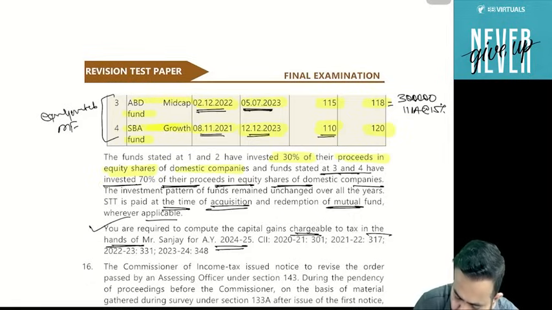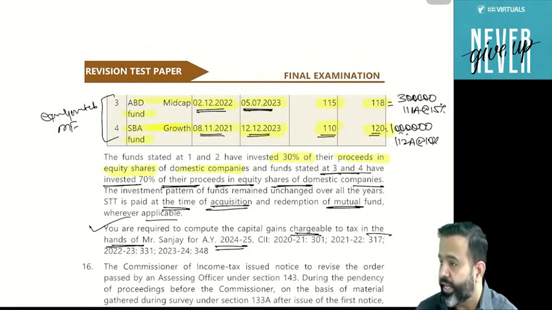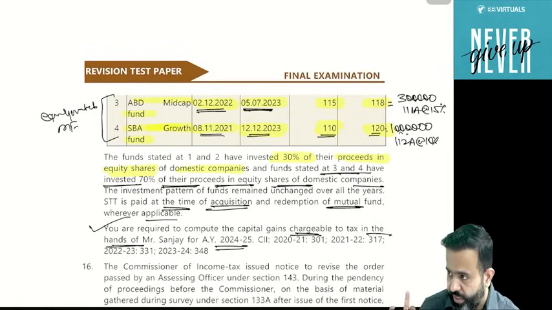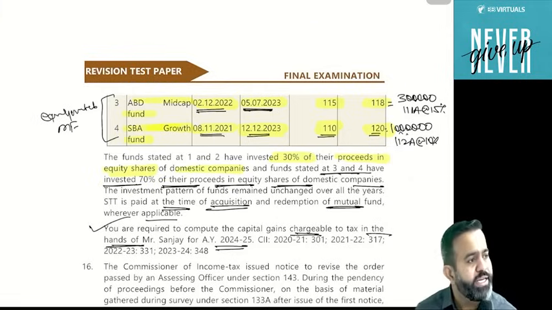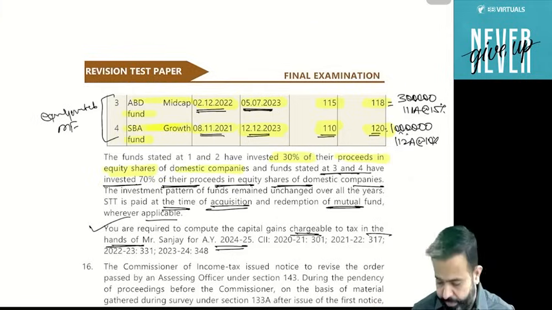Now second, SBA Growth Fund, 8/11/2021, redemption on 12/12/2023. This is long term, as the period is more than 1 year. So here guys, 10 lakh is the profit. Can I say that this 10 lakh will be taxable under section 112A at the rate of 10% in excess of 1 lakh? Here also index benefit is not available. In case of 112A, index benefit is not available.